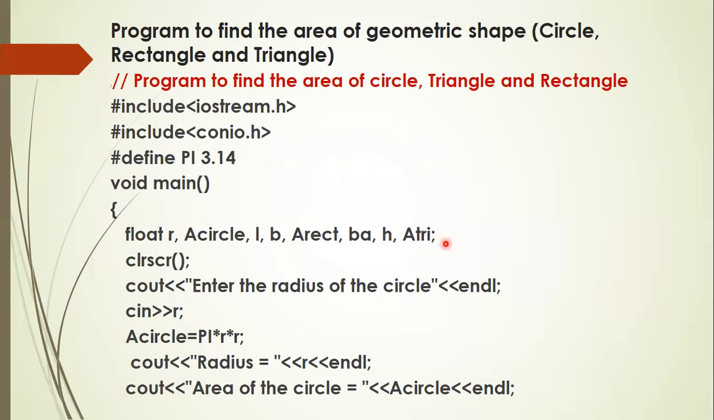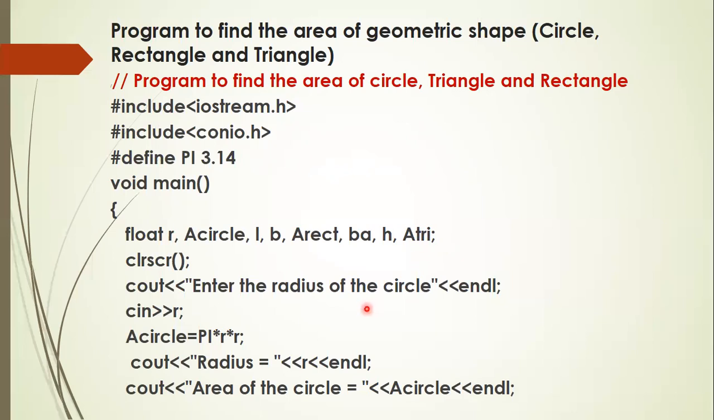So for the circle, the input variable is r, and the output variable is a circle. For the rectangle, the input variables are length and breadth, and the output variable is a rect. For the triangle, the input variables are BA and H, and the output variable is a tri.